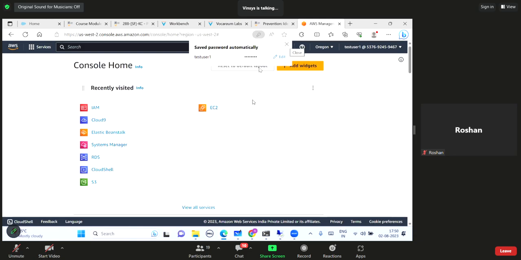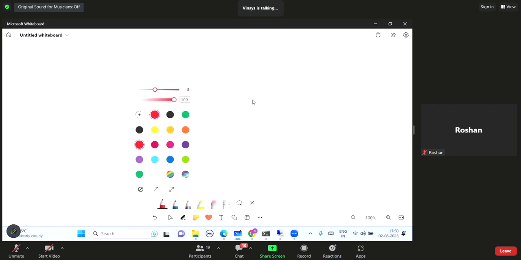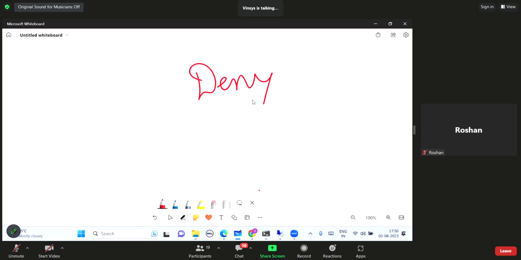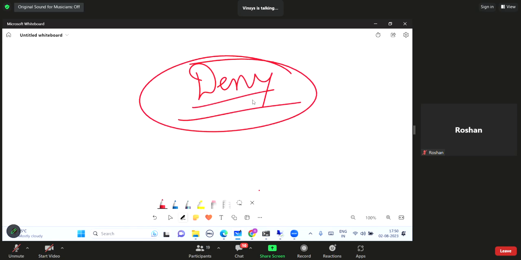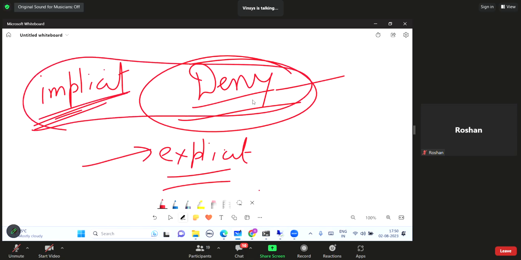And as we all know, AWS works on the principle of default deny. So what exactly does it mean? By default, you will not get any permission unless the permissions are explicitly given to you. This is known as implicit deny. So folks, try to understand this. AWS works on the implicit deny principle. It means that by default, everything is denied. Unless you explicitly give permission to something, the user will not be able to do anything.